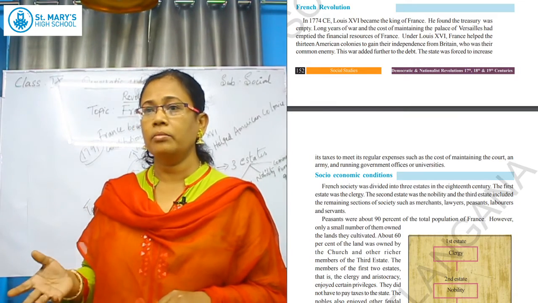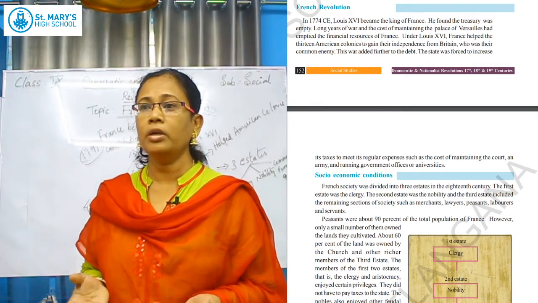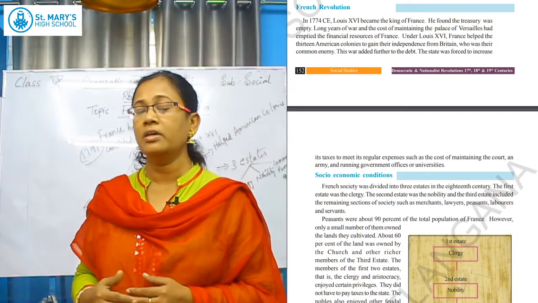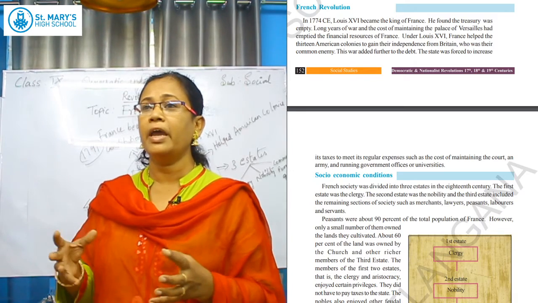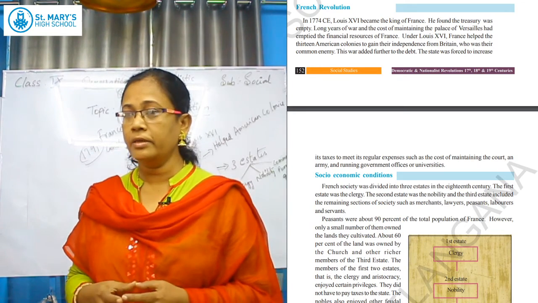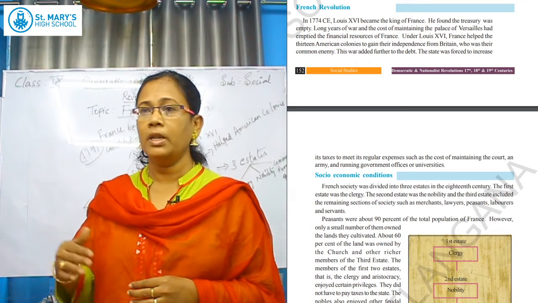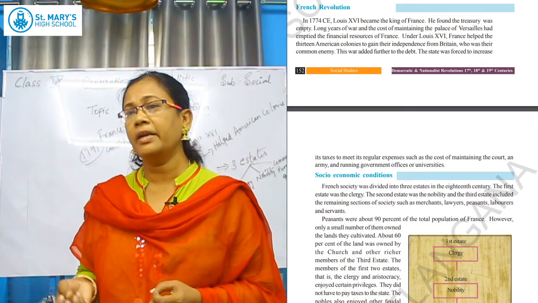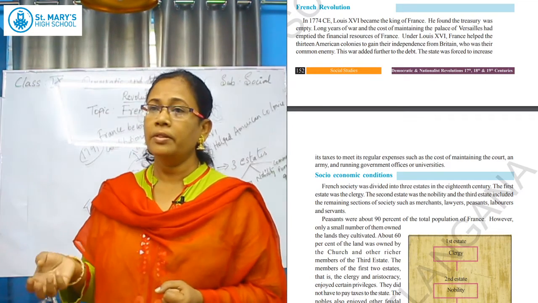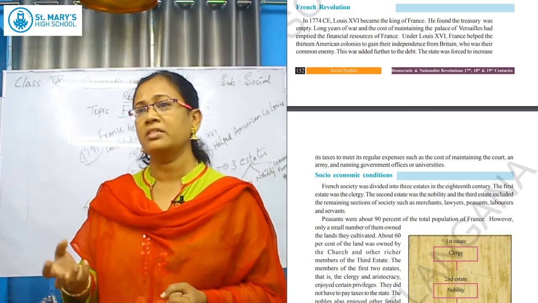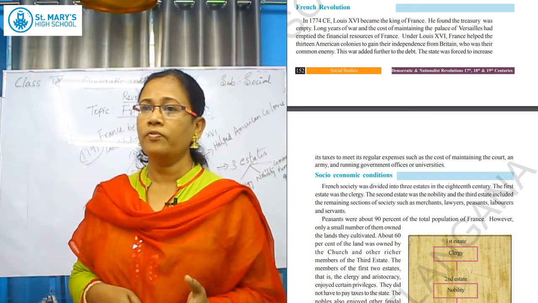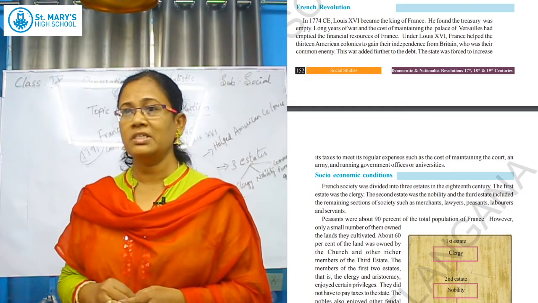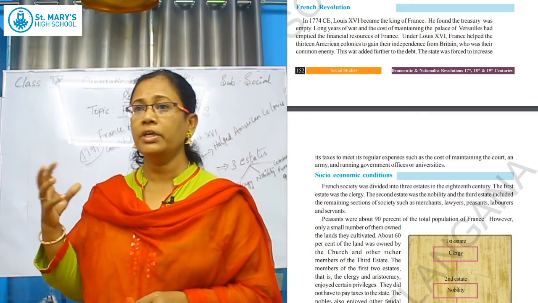At this time the government doesn't have money. So, what is the alternative they have? They raise the taxes. That is the only thing they can do, so that they can meet the expenditures for the maintenance of the court, army, government, universities, everything. To maintain that, they need money. France also at that time was facing a lack of money. There was a financial crisis because they had spent whatever money they had to help the American colonies. So, Louis XVI decided to increase the taxes.